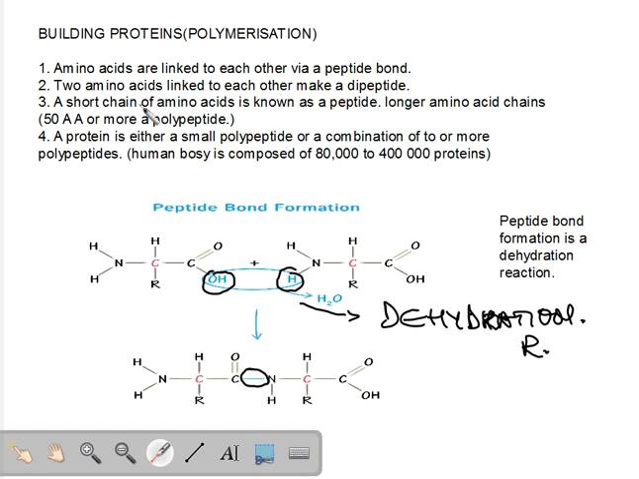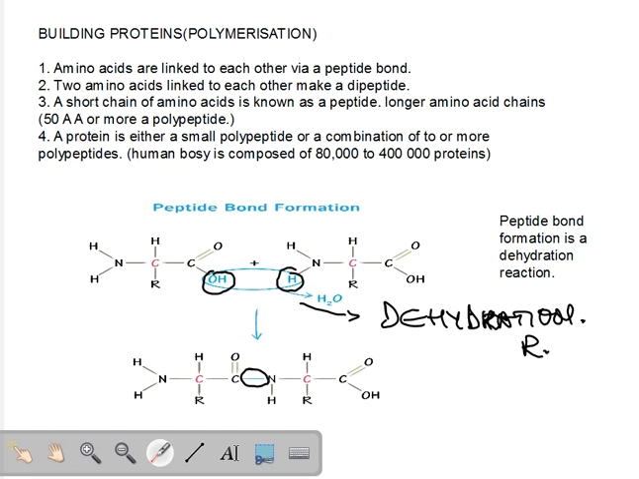We simply use a term called a peptide. A short chain of amino acids is called a peptide. A longer chain of amino acids, longer than 50 amino acids, is called a polypeptide. Different types of polypeptides, or the same kinds of polypeptides, or even a single polypeptide can act as a protein. So what is a protein?